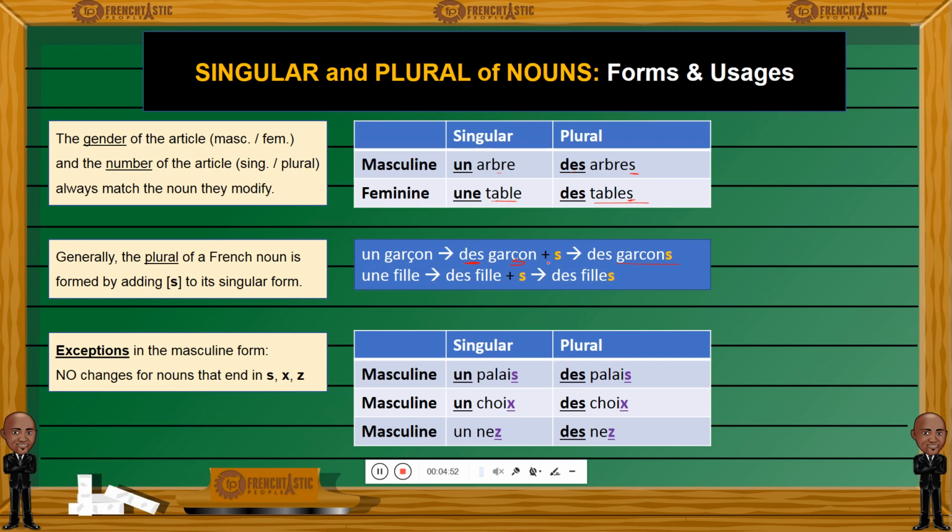I forgot the S here. You will put an S on garçon. So des garçons, some boys, a few boys, des garçons.